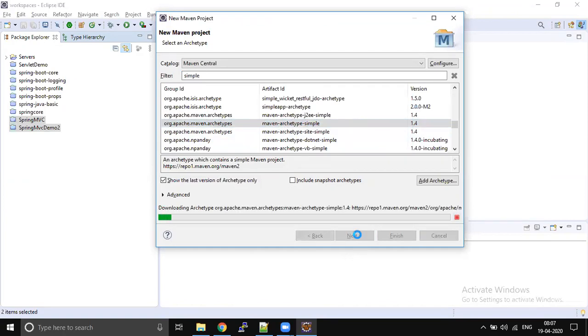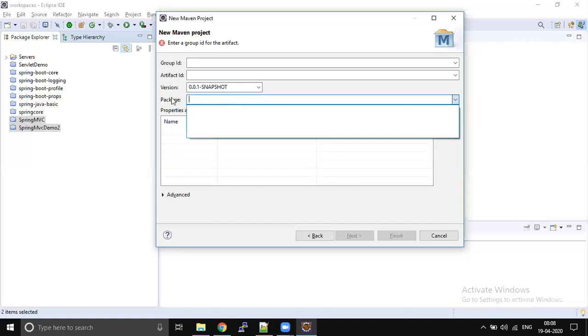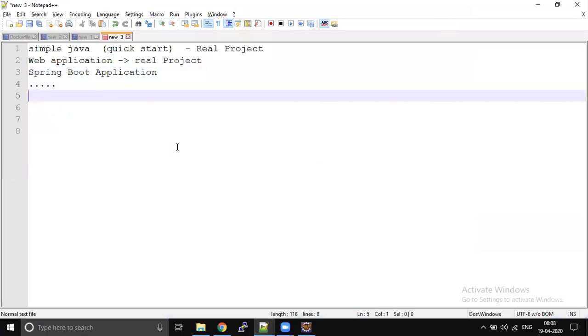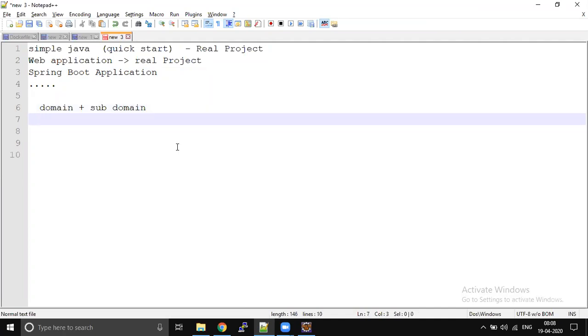Click on next, so that it will download the required libraries to start your Java application. We need to be very careful while defining group ID, artifact ID, version, and package. Group ID is nothing but, in a real-time application, your domain plus subdomain. Most of the time, it's going to be your domain and subdomain.